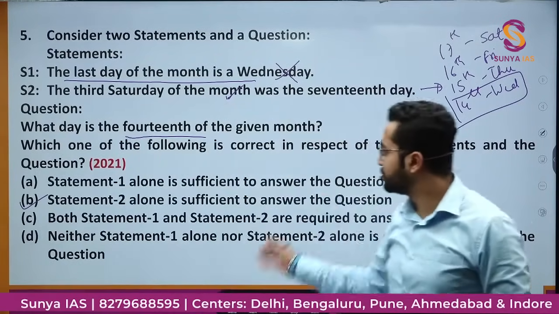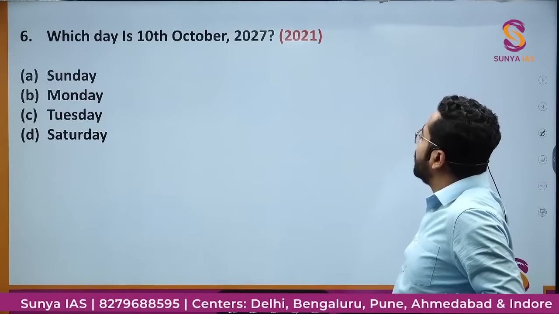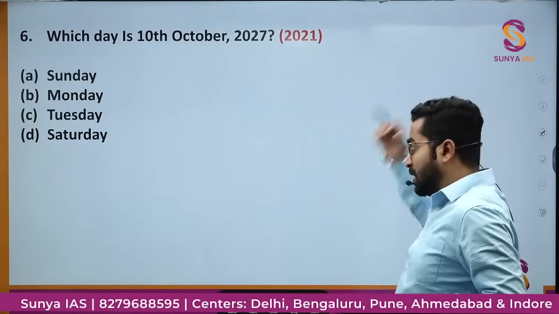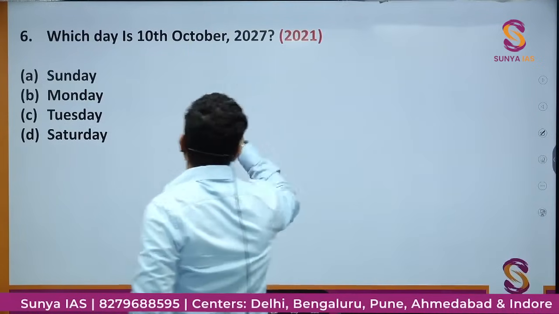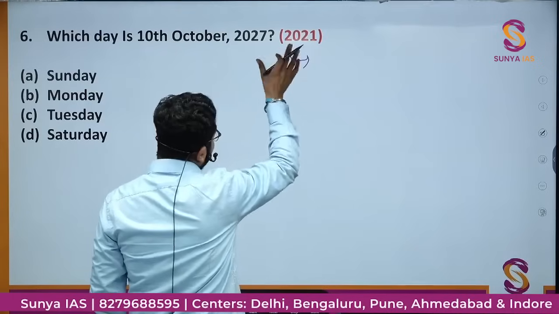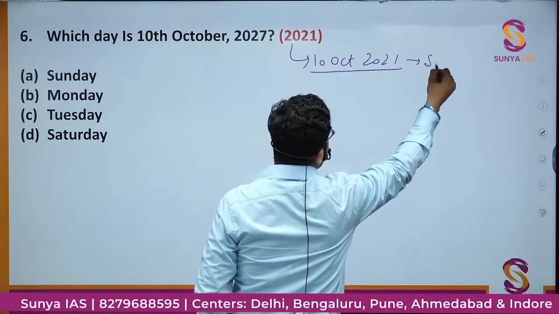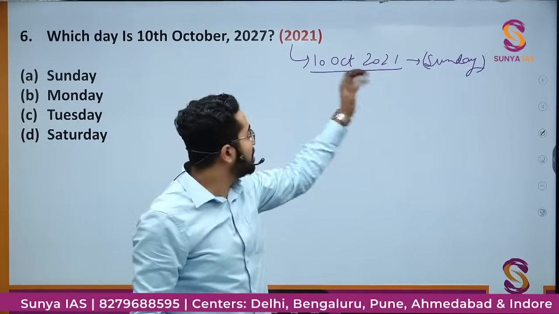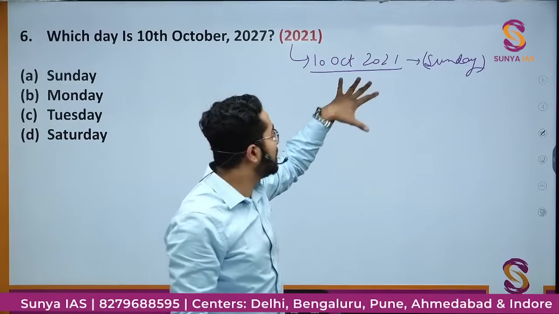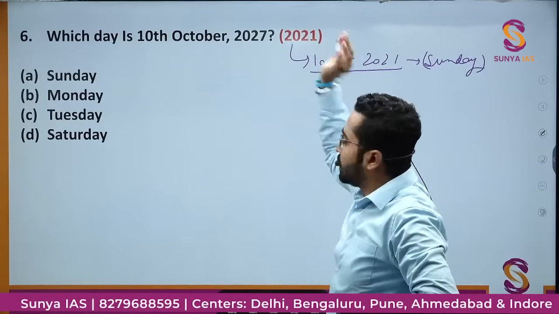question. Okay, next. Which day is 10th October 2027? Acha, this question was asked in the year 2021, and the exam was on the same day, 10 October 2021, and this was Sunday. So actually this question was asked and this reference was hidden because the exam was held on the same day. UPSC Prelims was on 10th October that day. So this is hidden. Through this information you have to find out, okay.